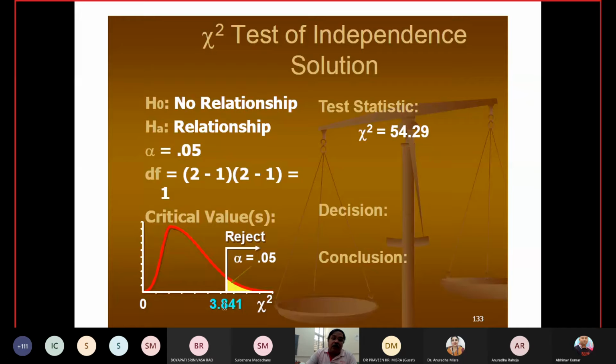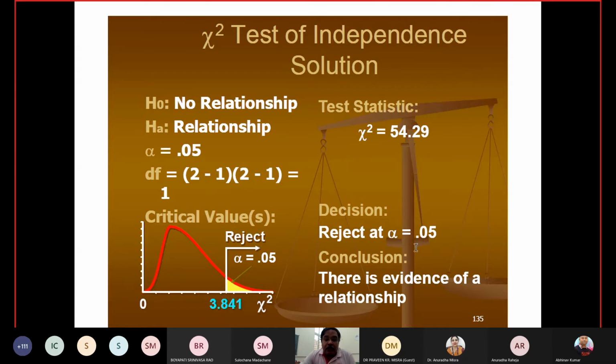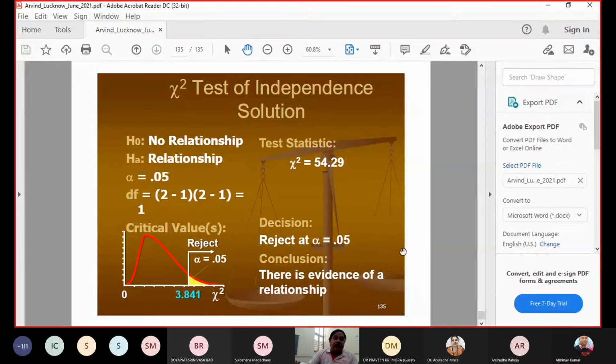The tabulated value is 3.84. So what is the decision? The calculated value is greater than the tabulated value, so we reject H0. Conclusion: there is evidence of a relationship, so these are not independent cases. There is a relationship between sexually transmitted disease and HIV status among sexually active persons. Okay, so this portion is closed. Now we are going to the next portion.